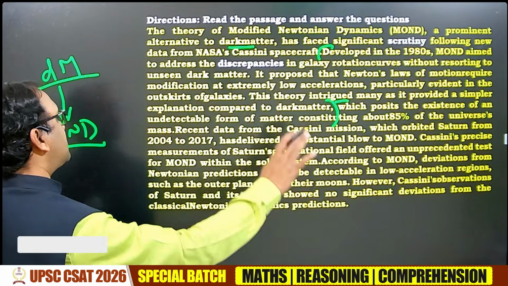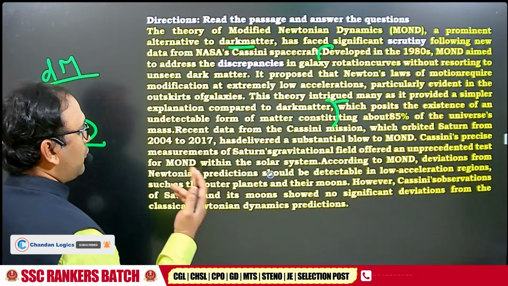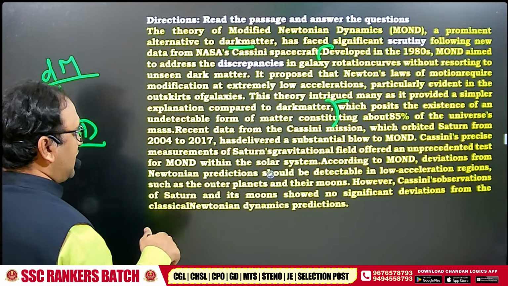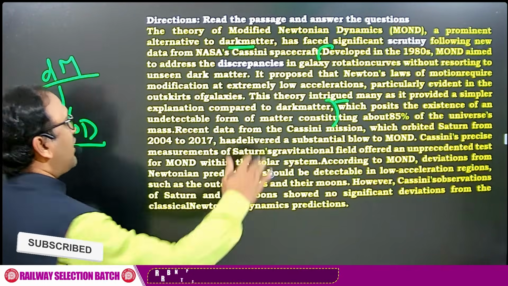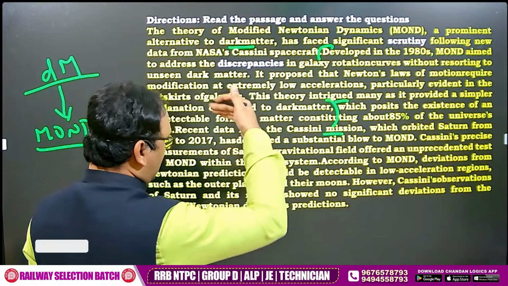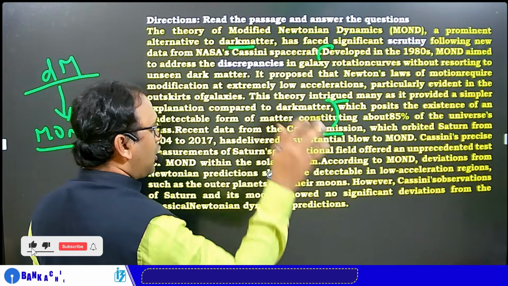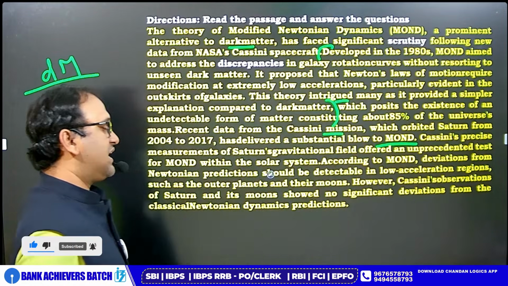About 85% of the universe's mass. Recent data from the Cassini mission, which orbited Saturn from 2004 to 2017, has delivered a substantial blow to MOND. So far all good. But recently what happened, the Cassini mission, there is data. That data orbited the Saturn planet, and that gave a big blow to MOND, a setback.